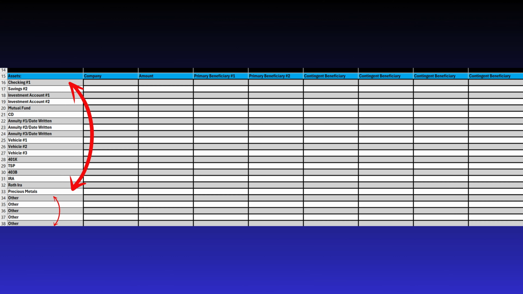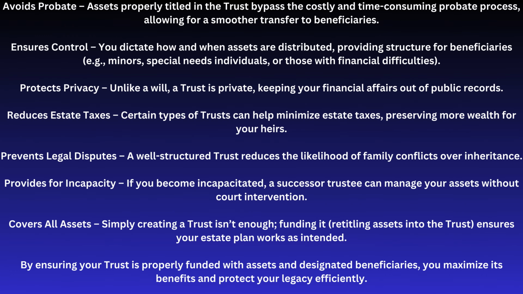Adding your assets and naming beneficiaries in your trust is crucial for several reasons. Avoids probate. Assets properly titled in the trust bypass the costly and time-consuming probate process, allowing for a smoother transfer to beneficiaries. Ensures control. You dictate how and when assets are distributed, providing structure for beneficiaries, e.g., minors, special needs individuals, or those with financial difficulties. Protects privacy. Unlike a will, a trust is private, keeping your financial affairs out of public records.